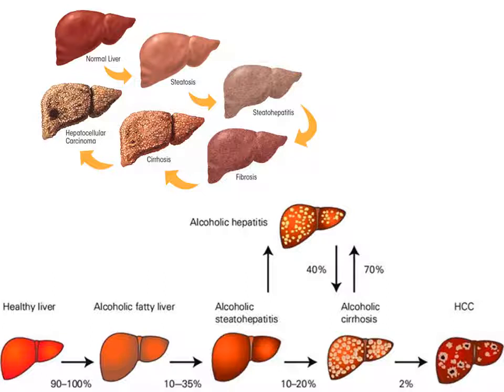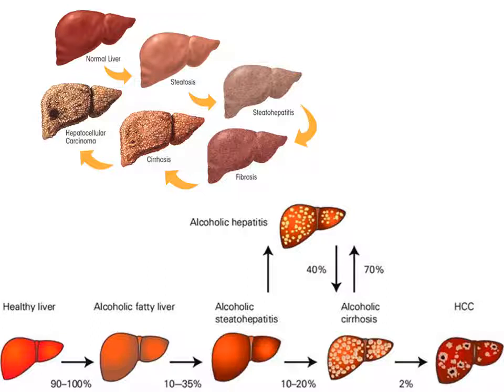From alcoholic fatty liver, only 10 to 35% of persons will get converted into alcoholic steatohepatitis. Then alcoholic hepatitis takes place, and alcoholic cirrhosis takes place. From alcoholic steatohepatitis, 10 to 20% of persons will get converted into alcoholic cirrhosis.